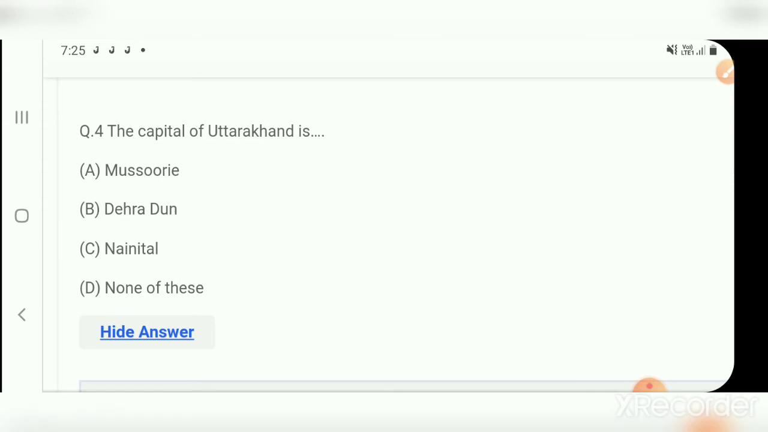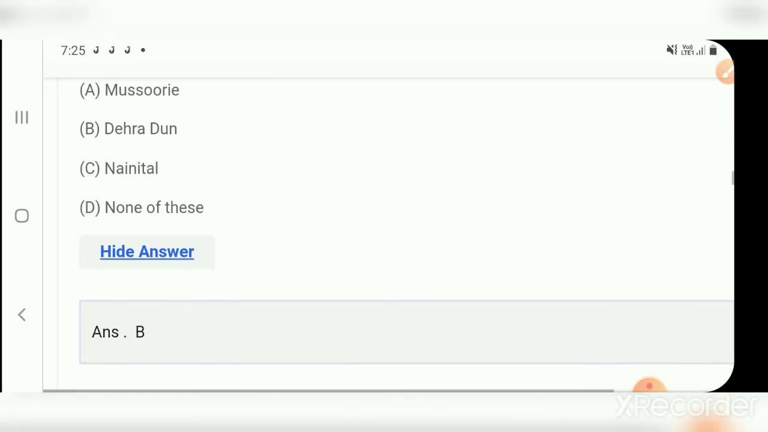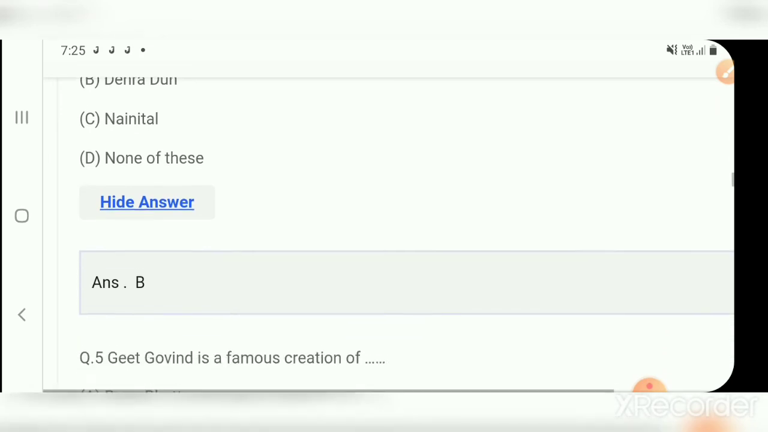Question number 4. The capital of Uttarakhand is: Option A, Mussoorie. Option B, Dehradun. Option C, Nainital. And option D, none of these. The correct answer is option B, Dehradun.